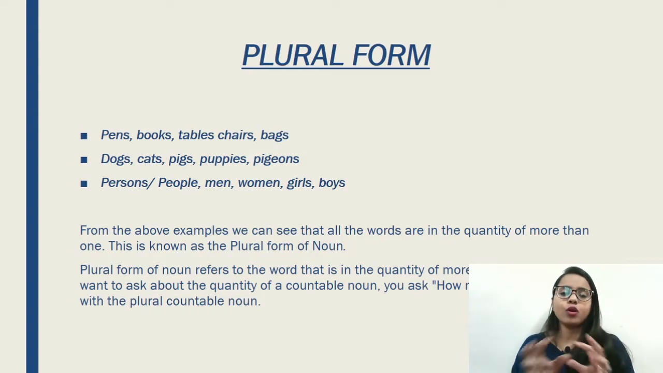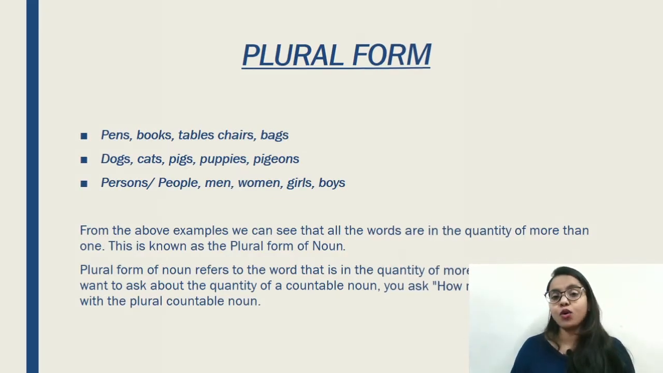Okay, now if you want to find out a plural, you have to ask how many. That means if you want to know how many pens were there on the table, you have to ask how many pens were there on the table. So the person is going to answer that there were 5 pens on the table, or there were 2 pens on the table. All right, so that is what a plural form is all about.